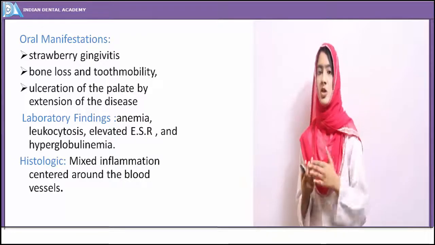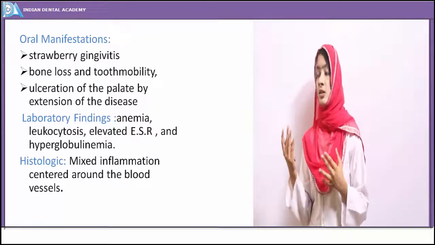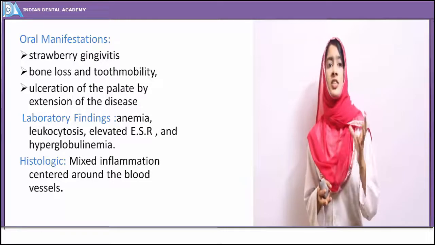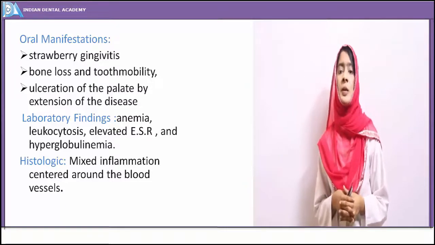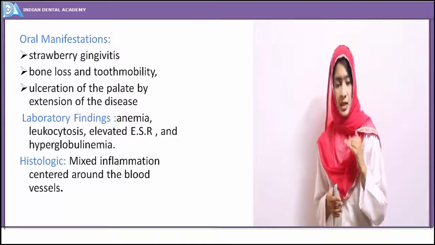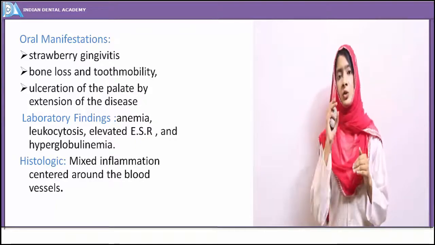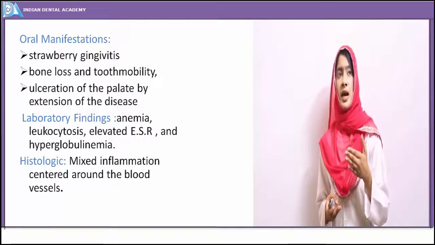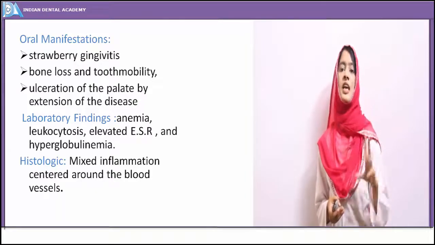Along with that, there is loss of alveolar bone, the teeth become mobile, unable to withstand the progression of inflammation. Once tooth mobility occurs, the teeth are exfoliated from the oral cavity. Ulceration of the palate is also seen, as in midline lethal granuloma.